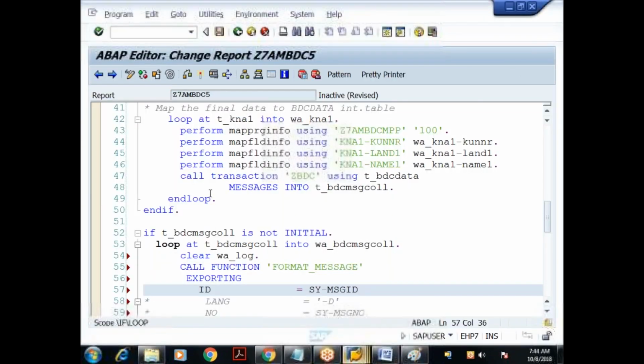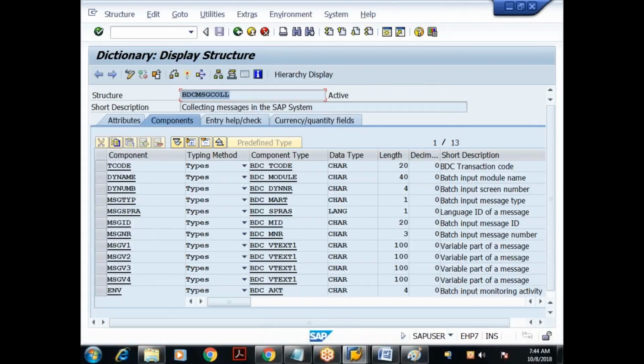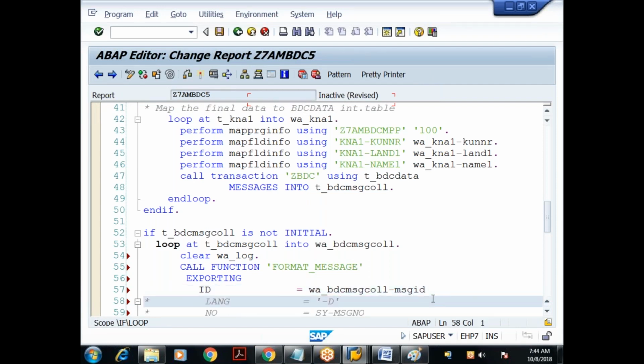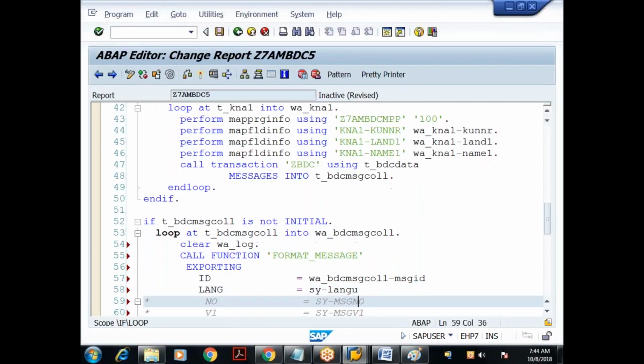We are in the loop of what? MSG call. What are the fields in MSG call? Do we have any message ID field here? Yes, we have the field MSGID. I'll pass this message ID. So I'll say w_bdcmsgcoll-msgid. Done. Then language. I'll give the language as SY-LANGU. Done.